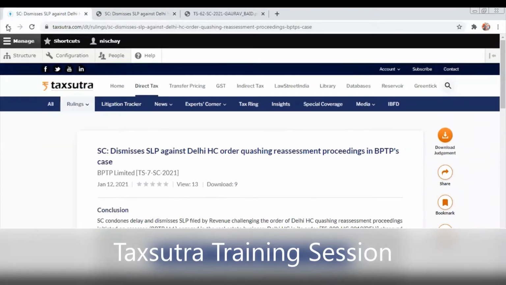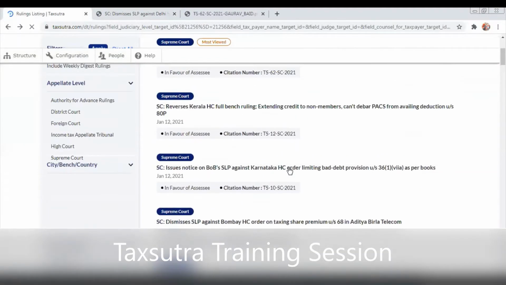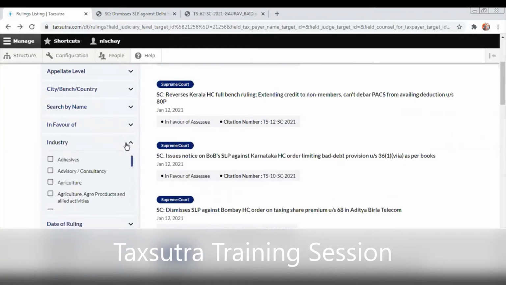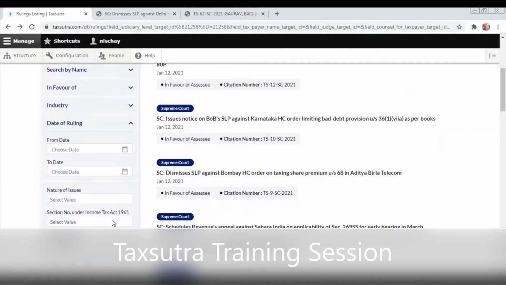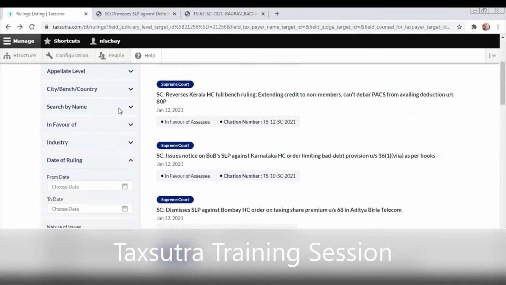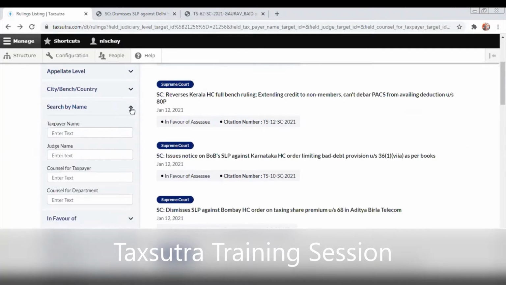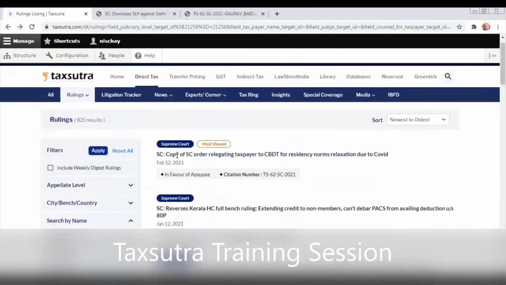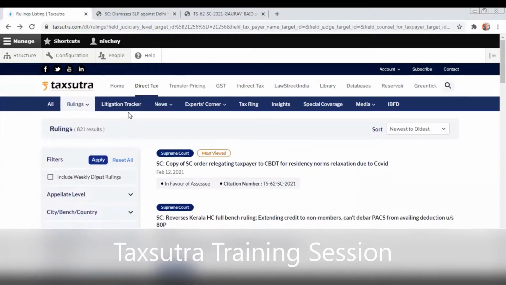So that's how it looks. Now, like I mentioned, you can search it by industry as well. You can search it by the date of rulings, by the section number, by the citation numbers, and by the party name as well. So if you have a party name, you can put in the permutations and combinations based on your search options. So this is the rulings feature that I wanted to show you all.